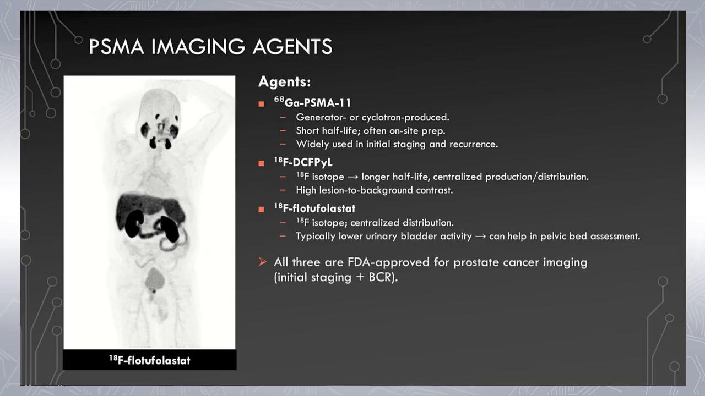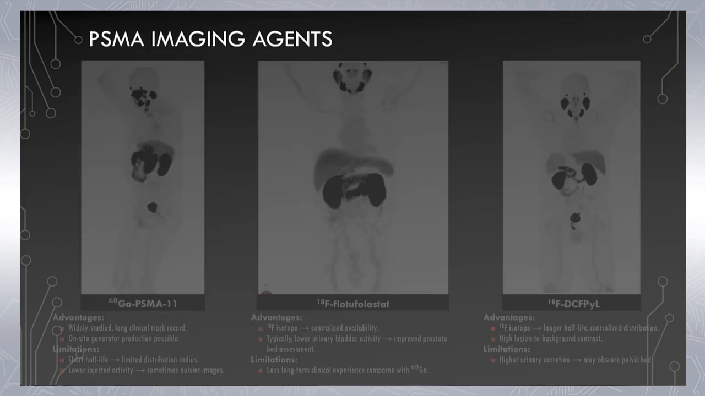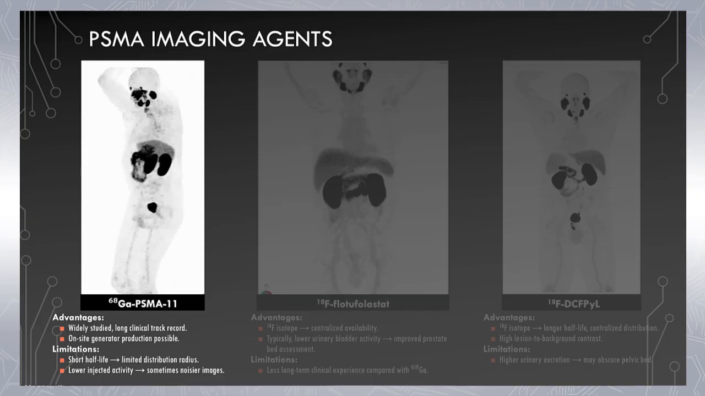All 3 are FDA approved for prostate cancer imaging for both initial staging and BCR. All target PSMA on prostate cancer cells with similar mechanisms. Differences relate to production, gallium-68 versus F18, half-life, logistics, and biodistribution nuances. The selection of these individual radiotracers may depend on the availability, the scheduling, and the institutional workflow. So let's look at these individual PSMA imaging agents, and we'll begin with gallium-68 PSMA-11.